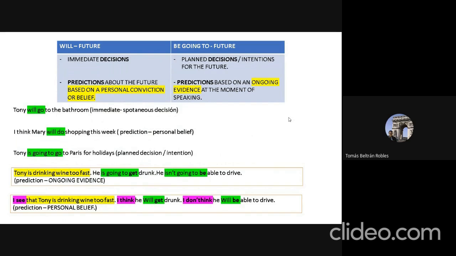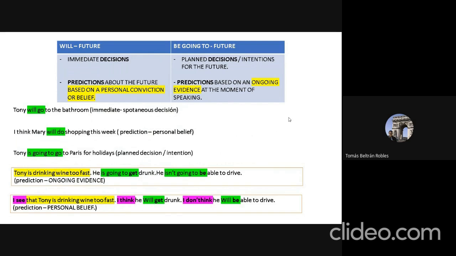But what kind of decisions and what kind of predictions are we talking about here? This is all about decisions that are immediate, either immediate decisions or decisions that were previously made. I mean, decisions made before now.